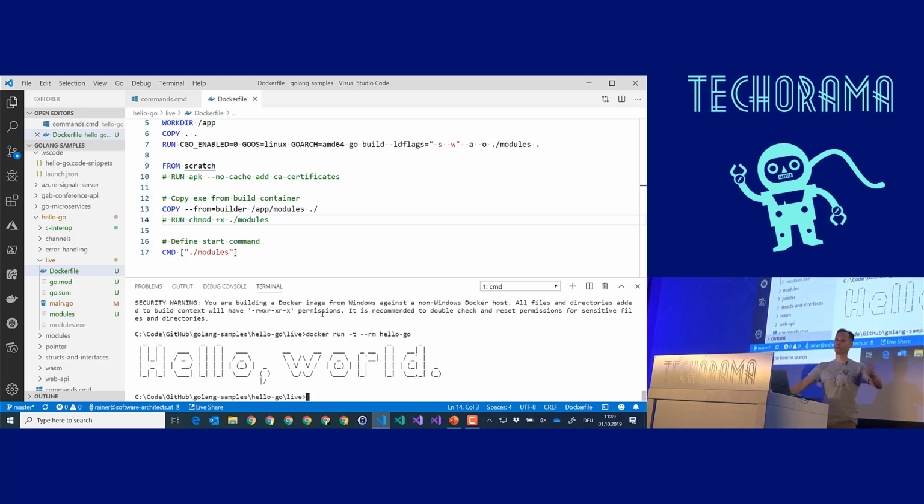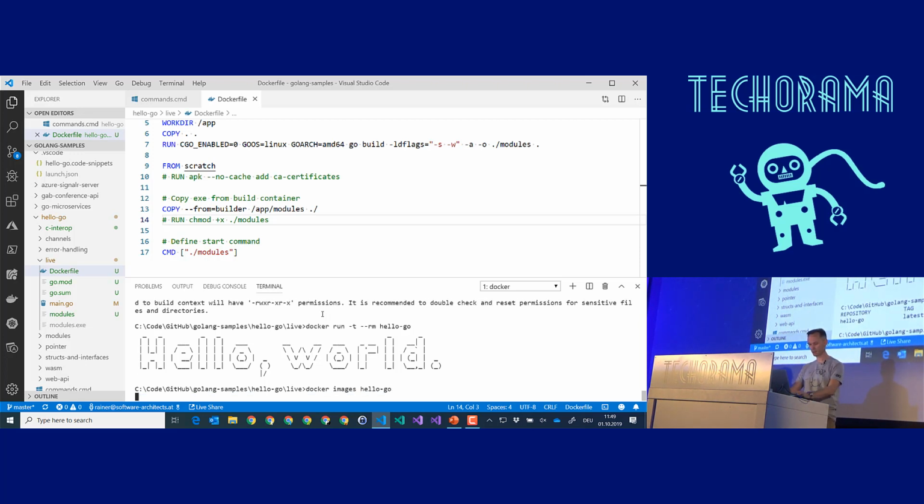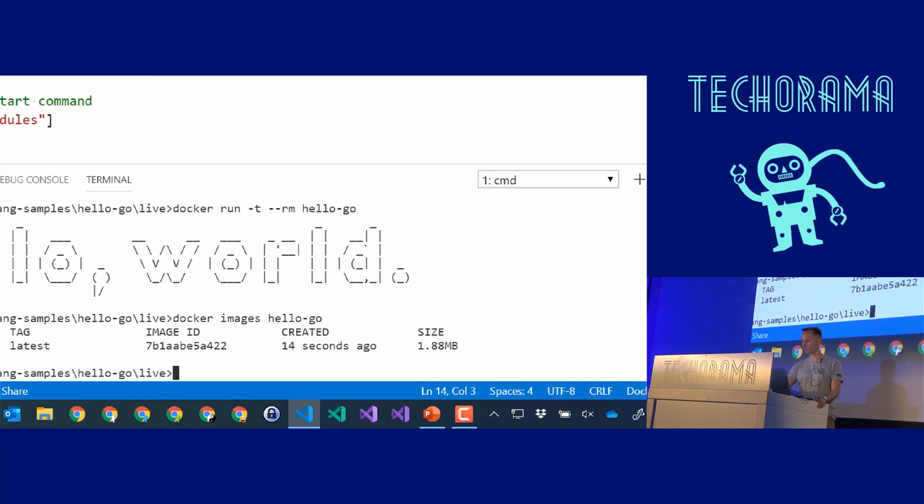It works. From scratch, no Alpine, no Ubuntu, nothing like that. And then take a look at the size of the image. That's pretty nice. 1.88 megabytes. Now, the session title is Go and why .NET developers should care. That's efficiency.